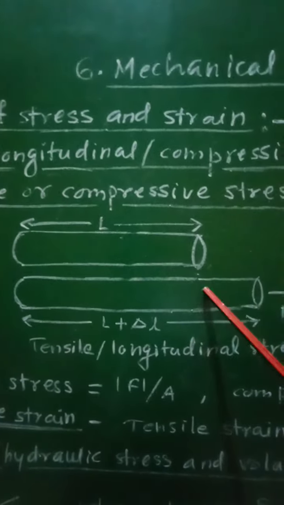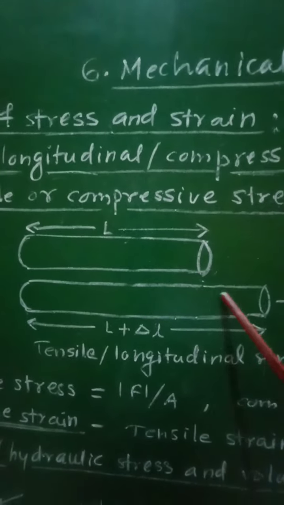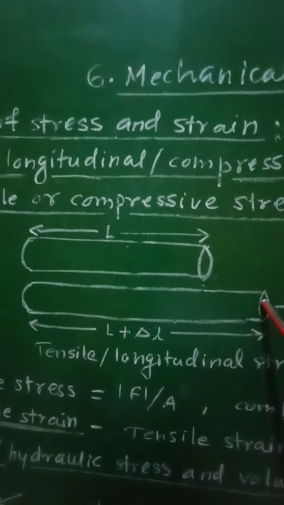Here delta L is the elongation, that is increase in length of that solid.